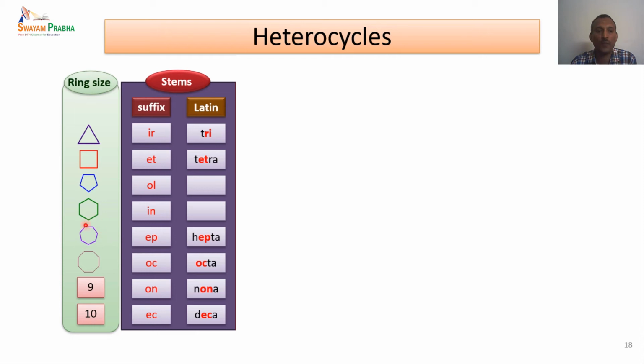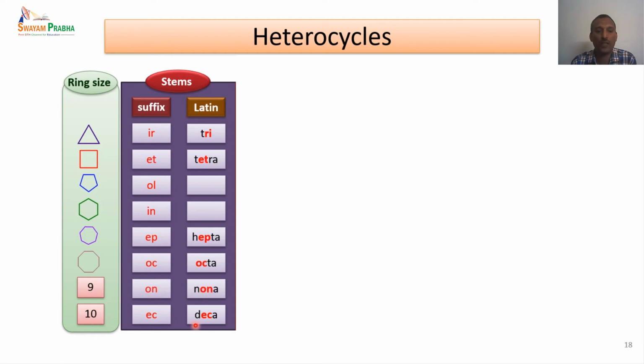In the case of a 7-membered ring, that is hepta. Hepta means 7 in Latin. So EP is used, the next two letters, as the suffix for a 7-membered ring. For the 8-membered ring, it is octa, so the first two letters OC were used directly. In the case of a 9-membered ring, it is nona, so the second and third letters ON are used as a suffix.